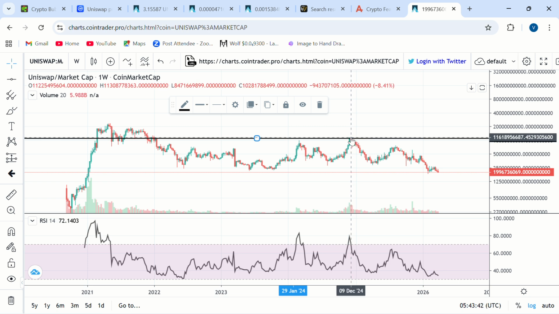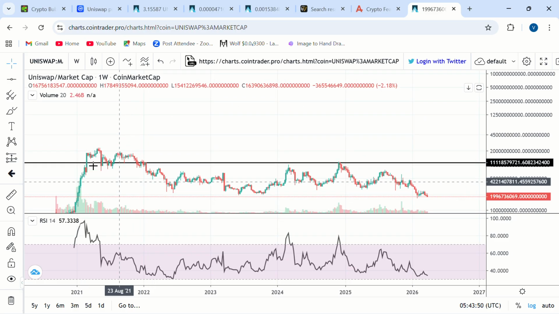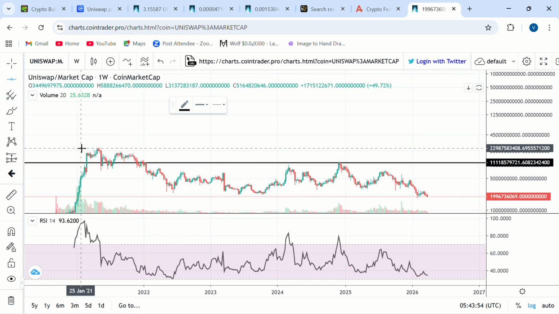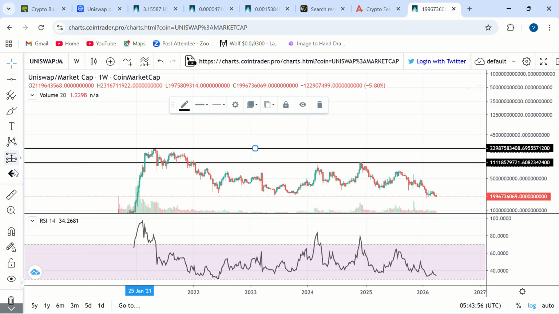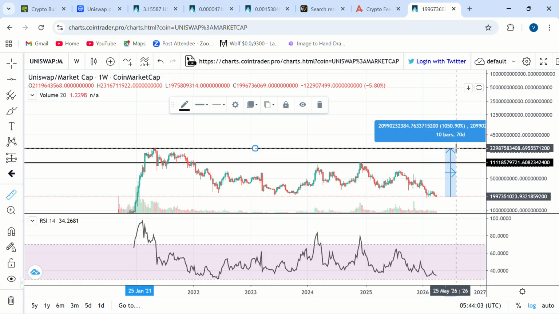That's the highest price we've seen Uniswap trade in the last 3 years. And for you to see Uniswap trading around $11 billion in market valuation, you have to go back to December of 2021. Then, if we're talking about the all-time highs, the all-time high for Uniswap's market cap sits around $22.9 billion, almost $23 billion. From where Uniswap is currently trading right now, that will require us pulling up a 1,000% pump to the upside.